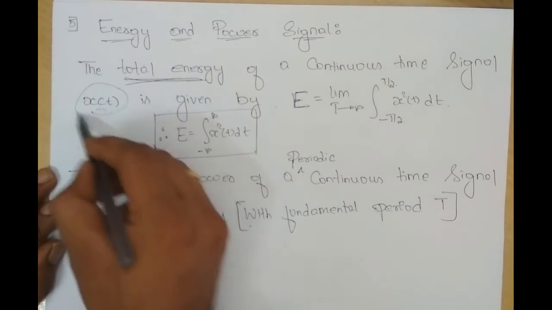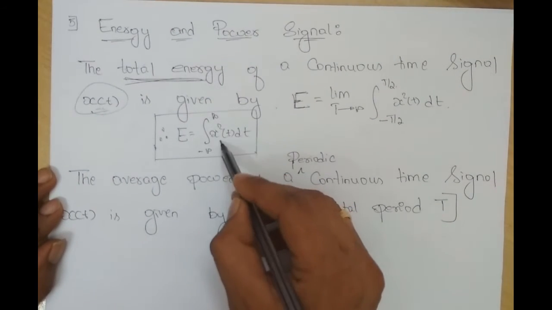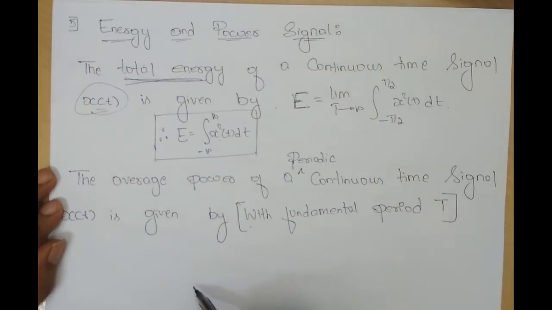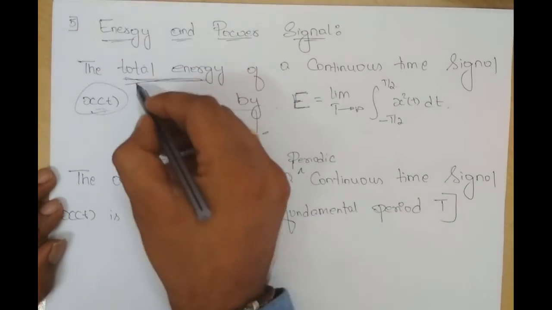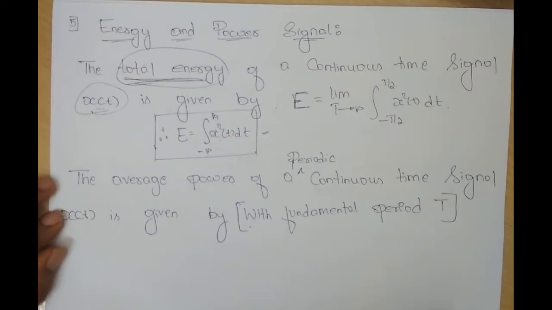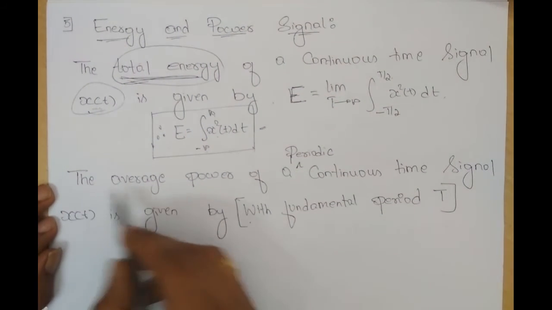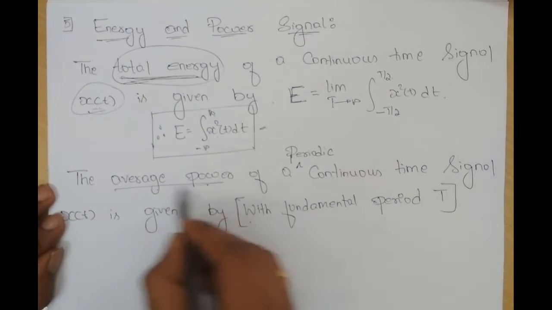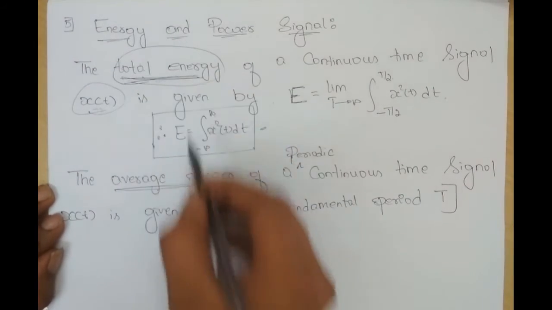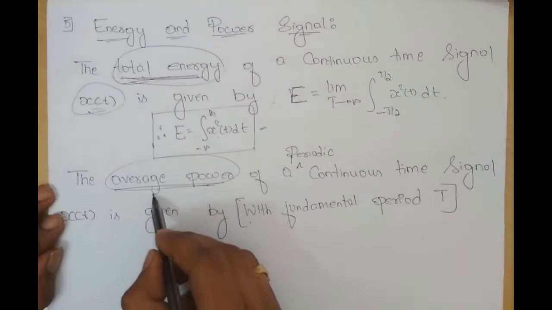So for a given signal x of t, how do we find energy? You square the signal and integrate it from minus infinity to infinity. That will give you the total energy. Next, what about power? When I say power, it is average power. When I say energy, it is total energy, but when I say power, it is average power.